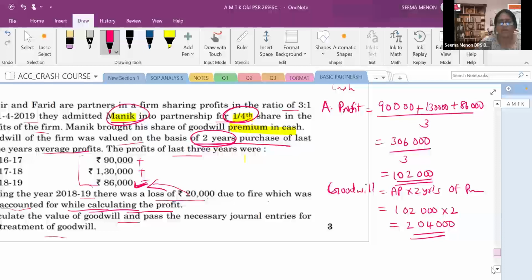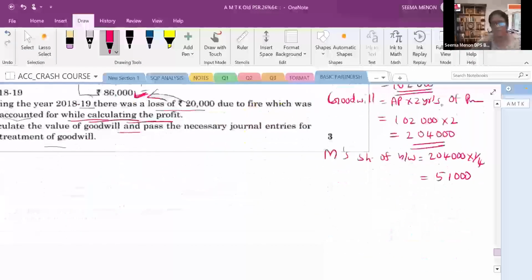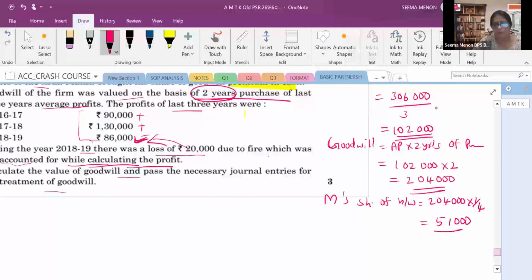Manik ka share kitna hai? 1/4. So you will write Manik's share of goodwill is equal to 2,04,000 into 1/4. So you will solve it. 5 4s are 20, 1 4s are 4. So 51,000. Okay. So what is the question? In the question you can see, calculate the value of the goodwill. We had to find out the value of the goodwill. Firm's goodwill is done, and Manik's goodwill is also found.